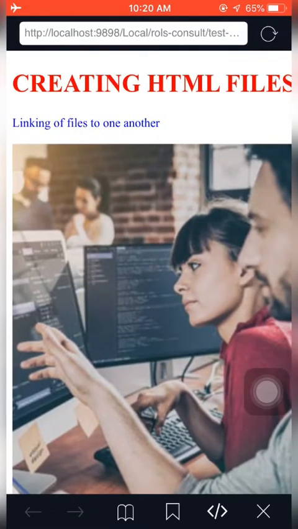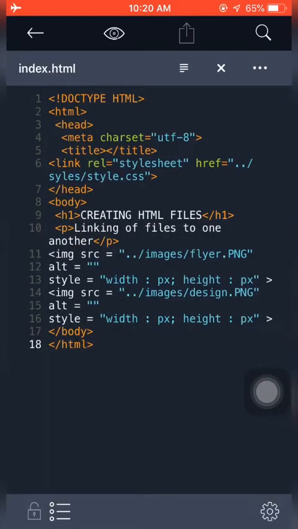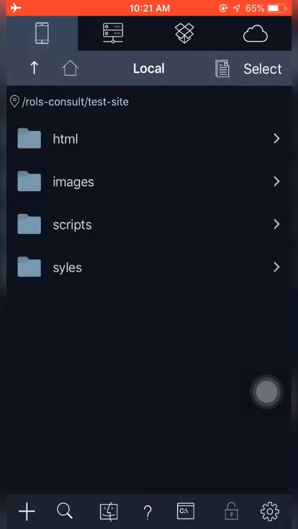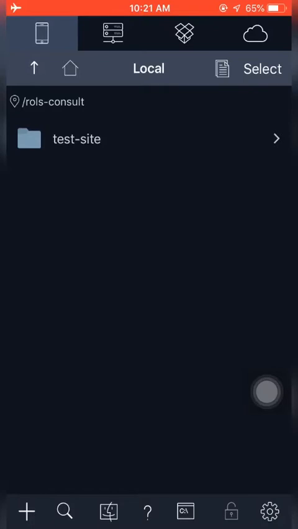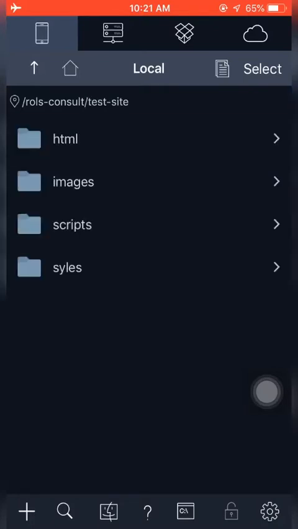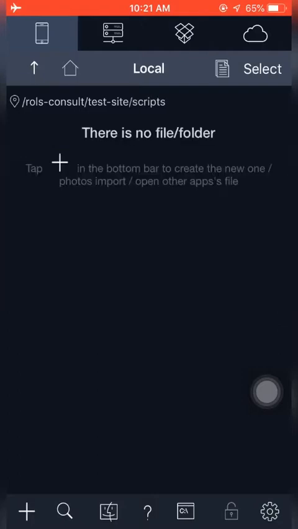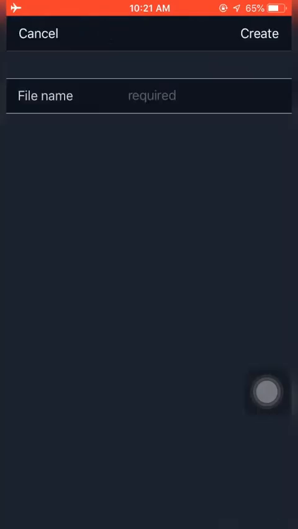It is blue now. So it means that we've been able to link our HTML file to our CSS files and also to our images file. You get it? Take key note of this, then let's go and write some JavaScript program and see how we can link them. Let me go inside this site. I have HTML, I have images, I have script, I have styles. So let's go inside script and write a new file.